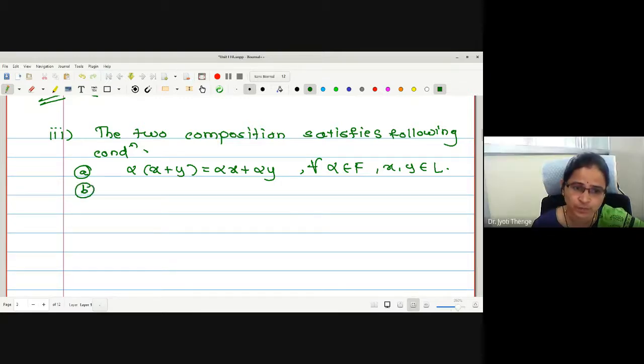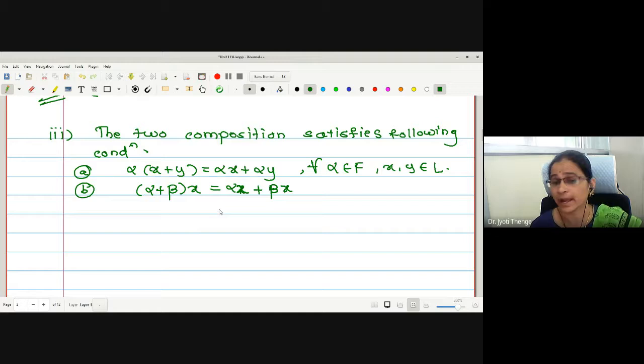Okay. Next property, similarly: (alpha plus beta) times x is alpha x plus beta x. Again, this is not distributive, because here the addition of scalars is multiplied to the vector.